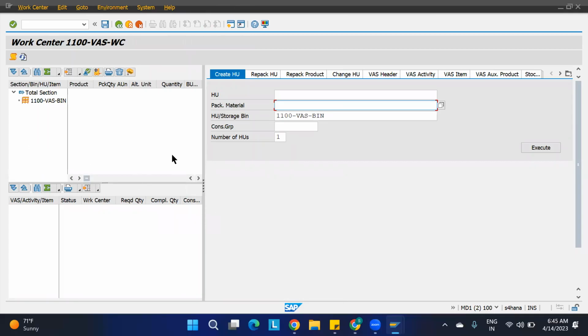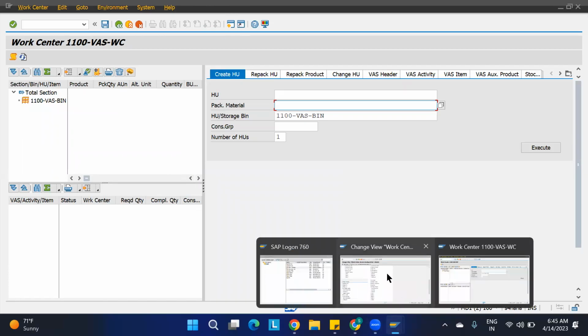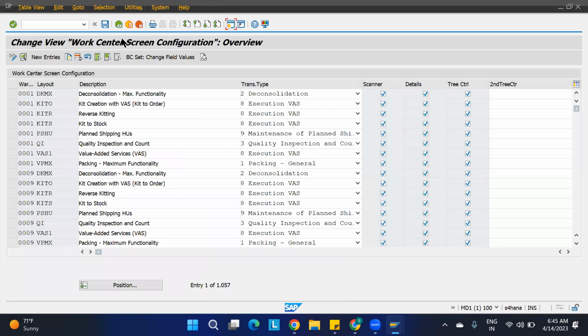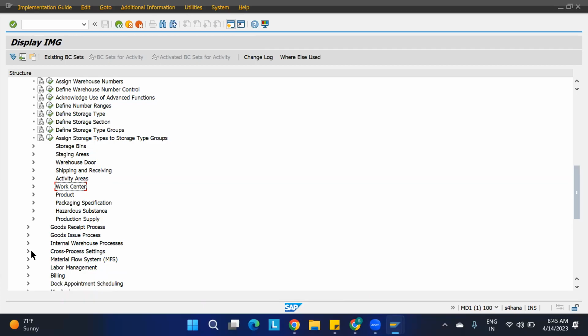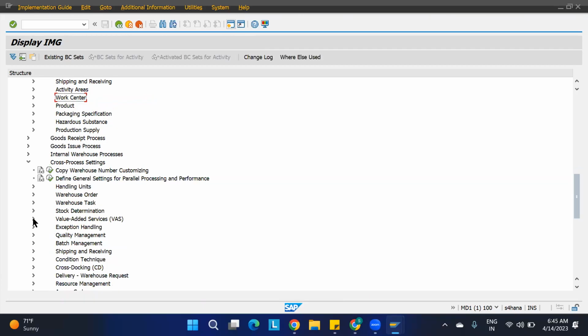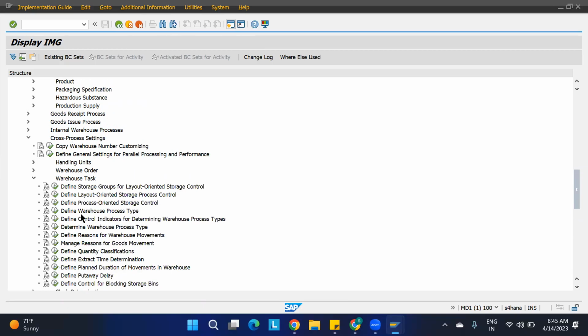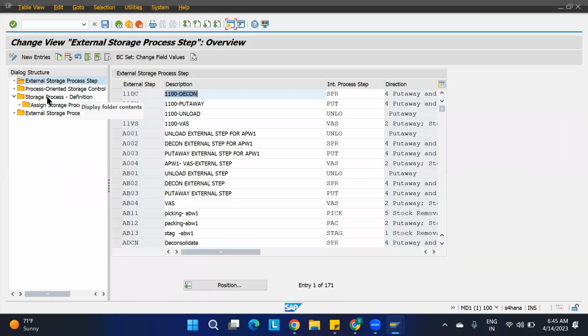Once I bring the products over here in the VAS work center, we're going to check how we operate. So now we're going to go to the PUC, that is the second step we need to maintain. I'll go back, warehouse task, cross process settings. Under PUC we have defined, for the external step, we have created storage process, and we have sequentially arranged them.